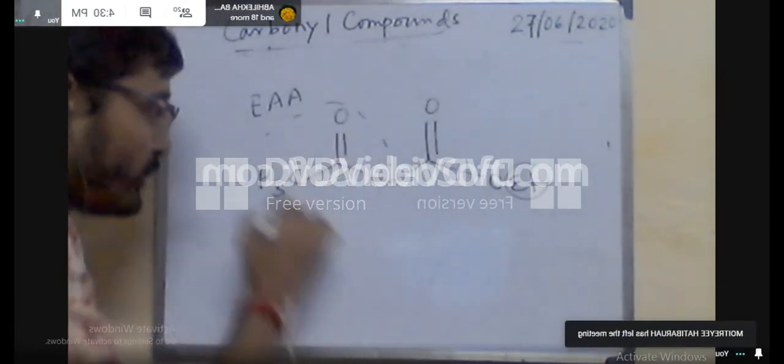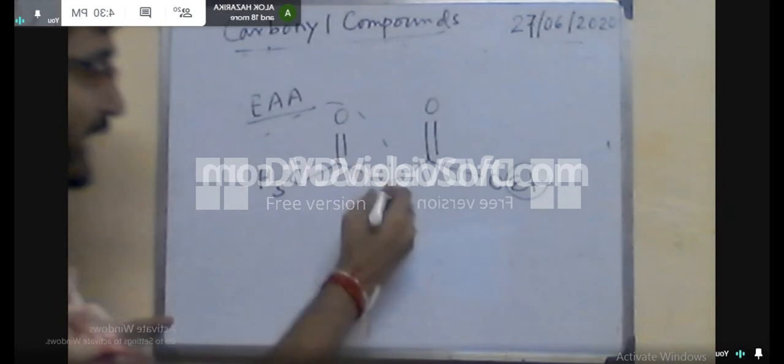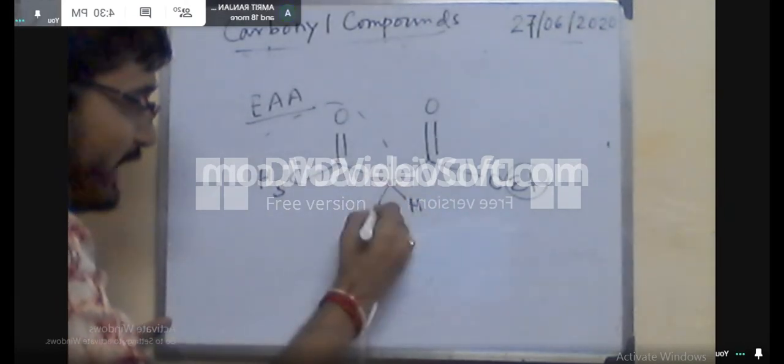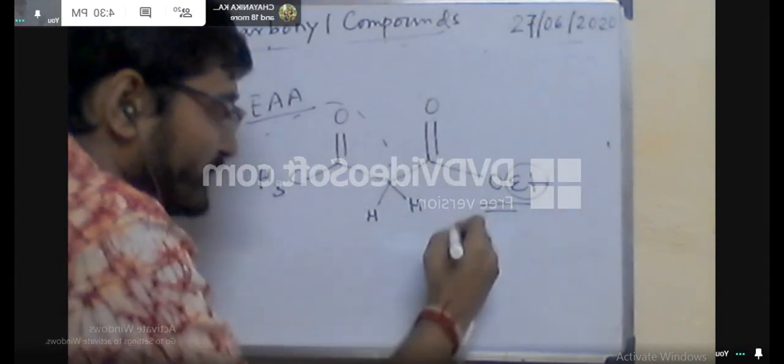So the same type of observation you will find in other ring systems, and I will not explain because you know the reason. Here it is 1735 centimeter inverse.